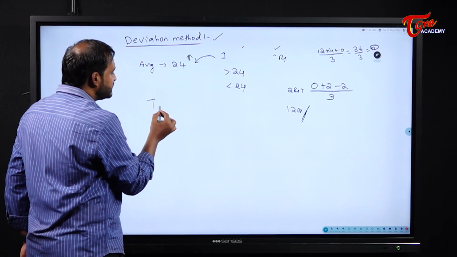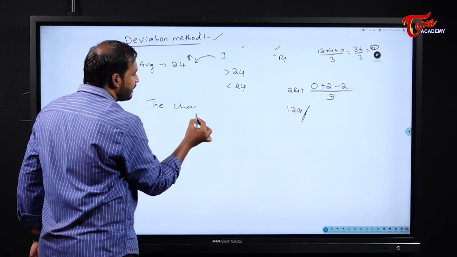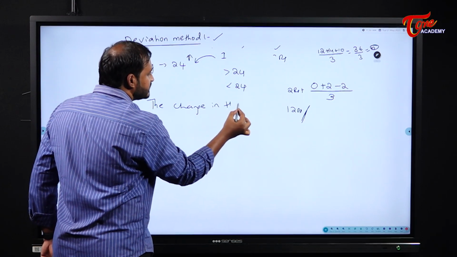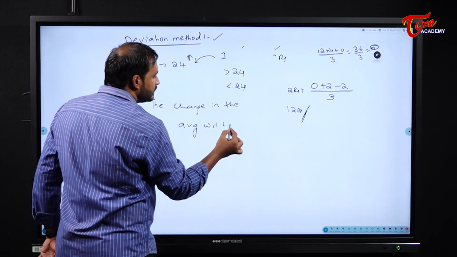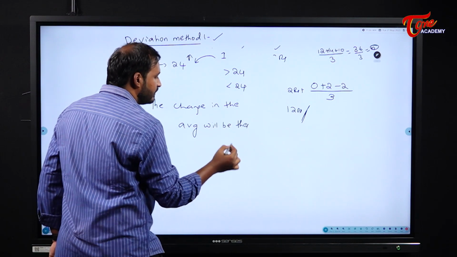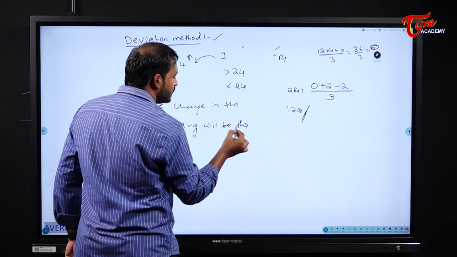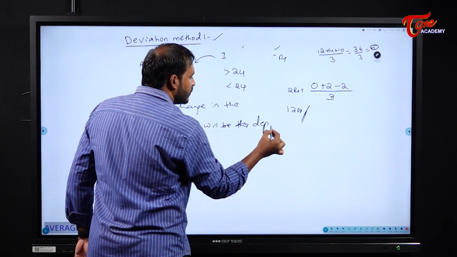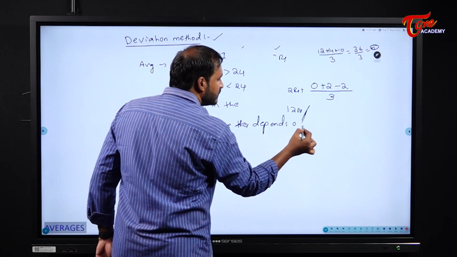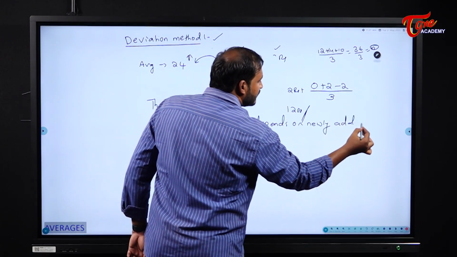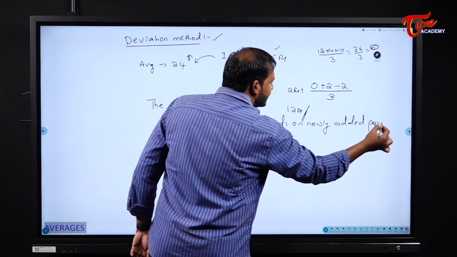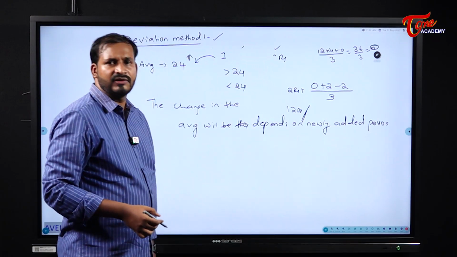The change in the average depends on the newly added person or entity, whatever it may be, the newly added person or value.